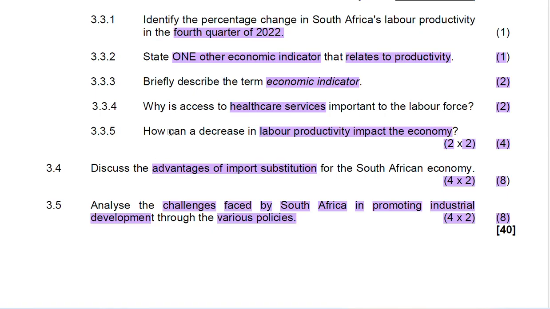And the last one, we are looking at the international trade barriers may limit export volumes by South African industry, which limits the expansion of industries. So trade barriers also are our concern, or it's the main challenge when it comes to South Africa in promoting industrial development through various policies. That takes us to the end of question 3.